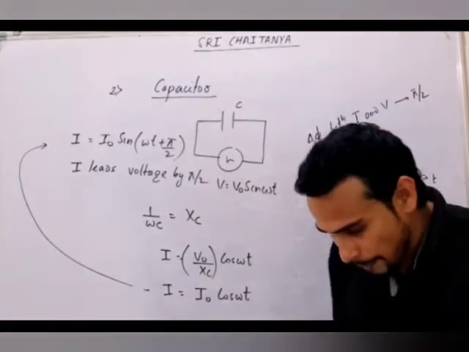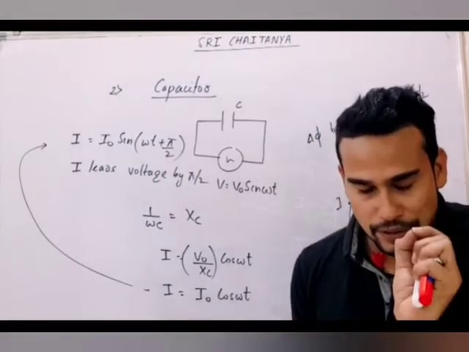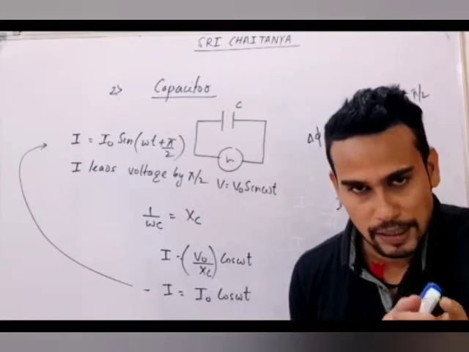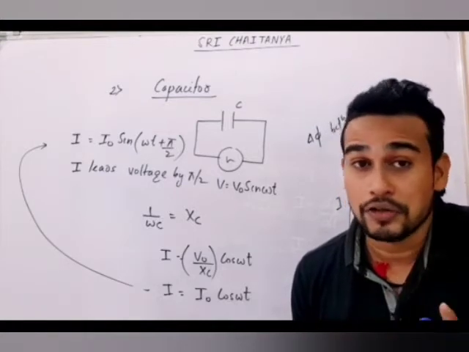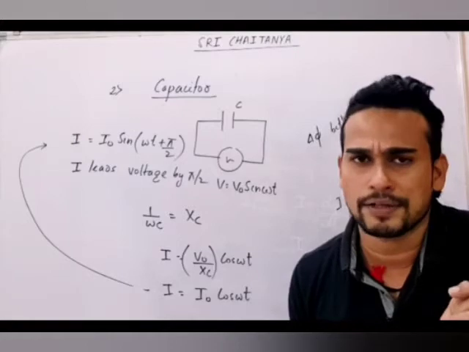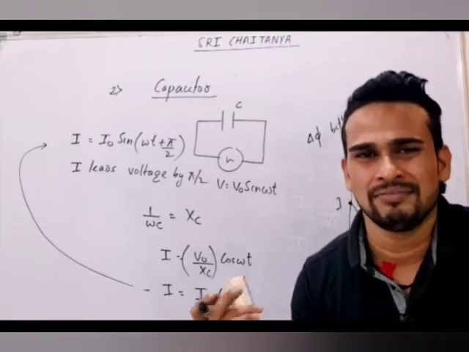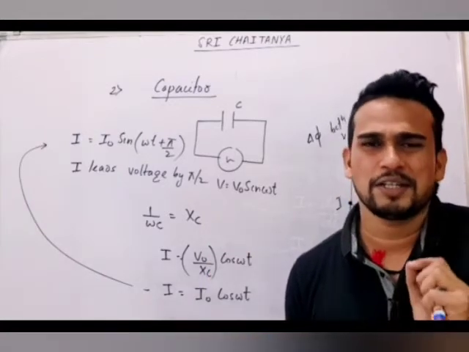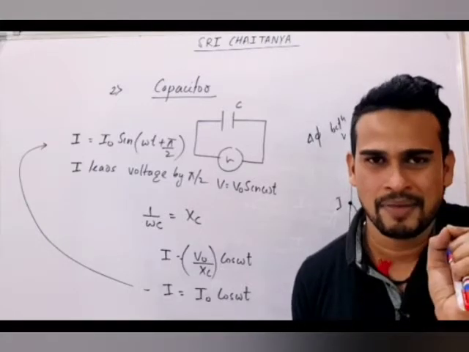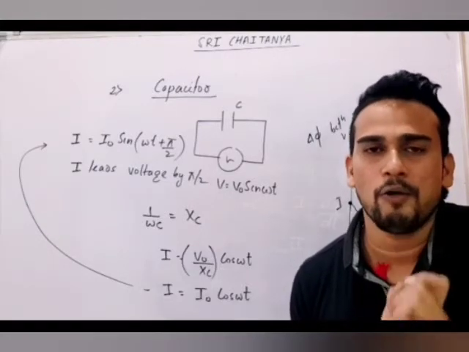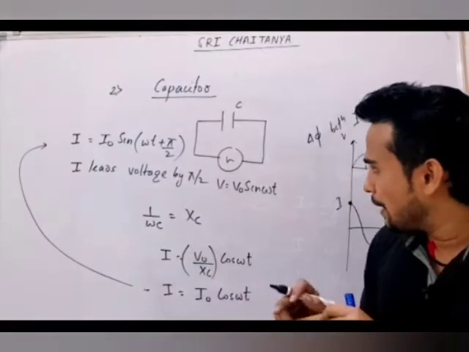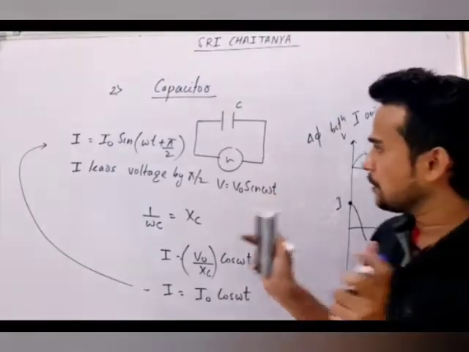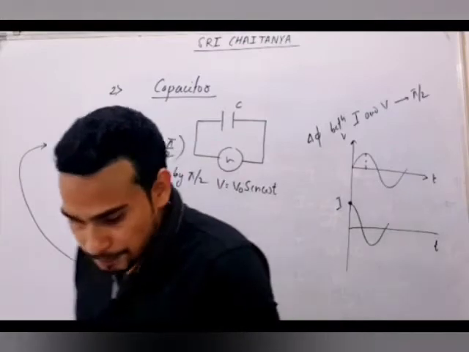So what we understood till now: in resistance, current and voltage are in the same phase, I equal to I naught sin omega t, V equal to V naught sin omega t. But in the case of a capacitor, something changed. Current and voltage are not in the same phase, and the capacitor is also reacting. Something is coming in capacitance which is the same as resistance, but it is not resistance, it is just reactance. That is XC. XC will be equal to 1 by omega C. And current here is leading the voltage. By how much is it leading? Pi by 2. So this is all about our capacitor behavior.